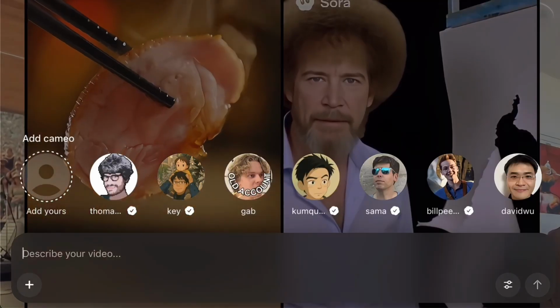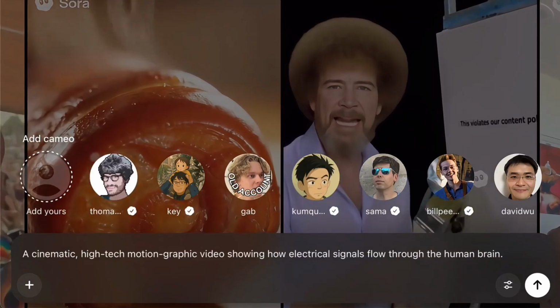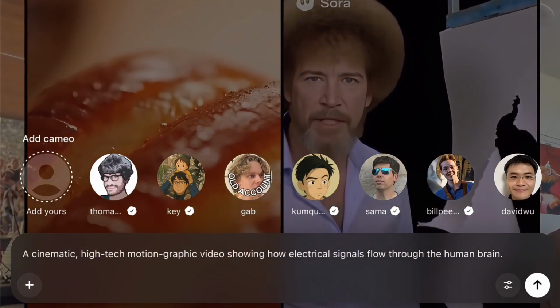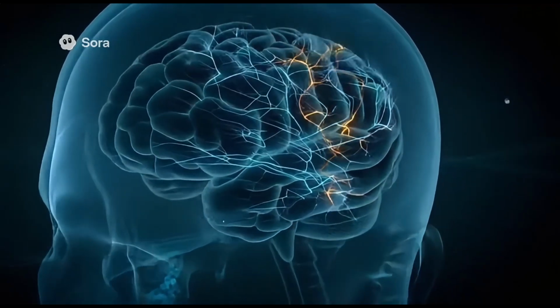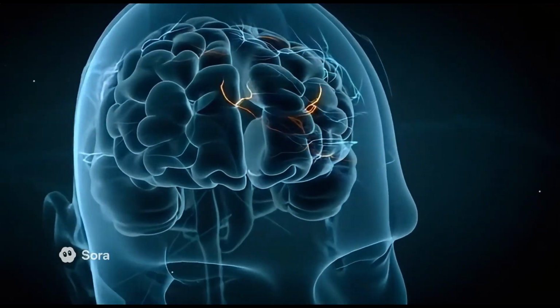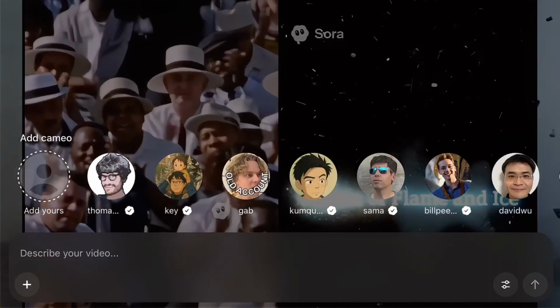In the last 3 tests, I switched to something more practical, a motion infographic of a scientific scene showing how electrical signals flow through the human brain. This one looks sleek and high-tech. The glowing neural pathways and pulse effects are clean. It feels like something straight out of a medical explainer. Now try another motion graphic.